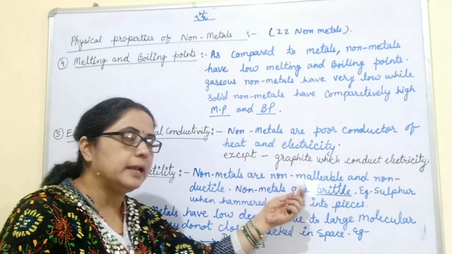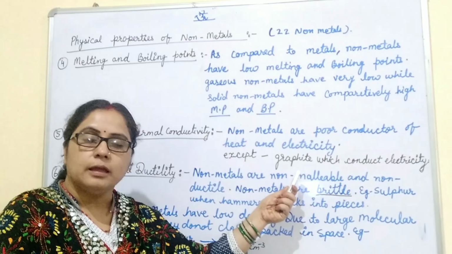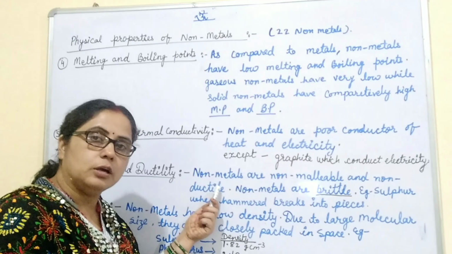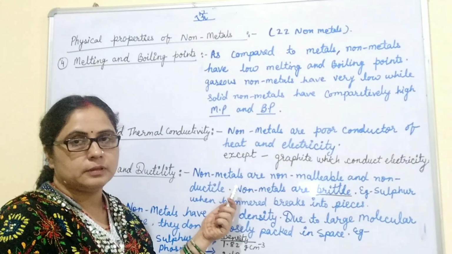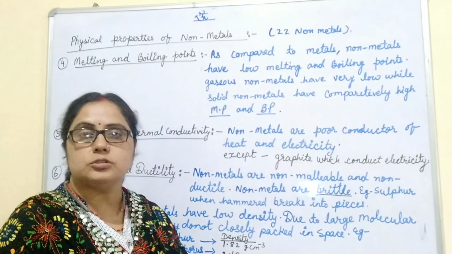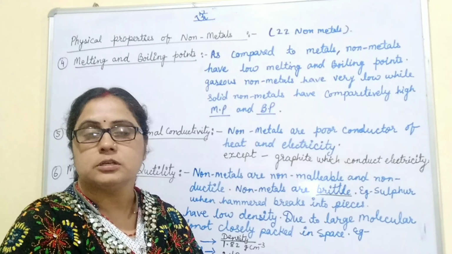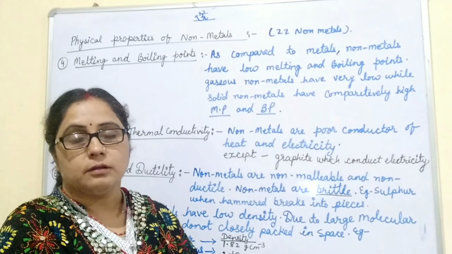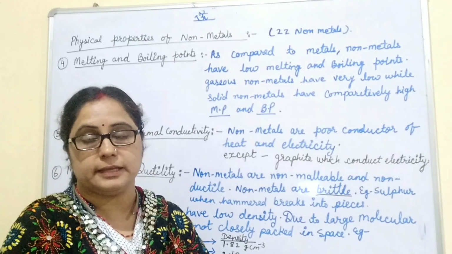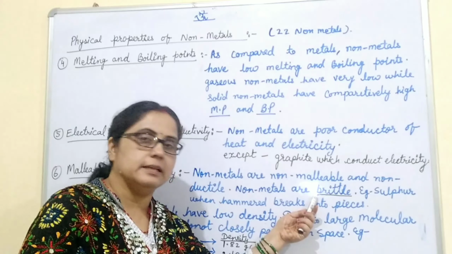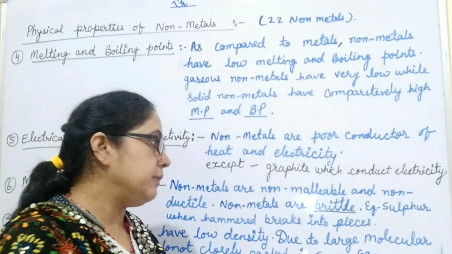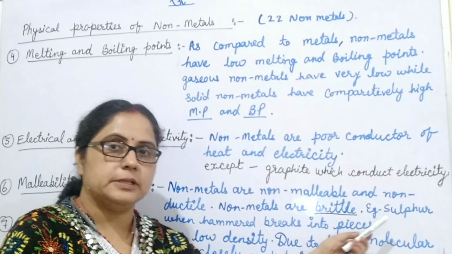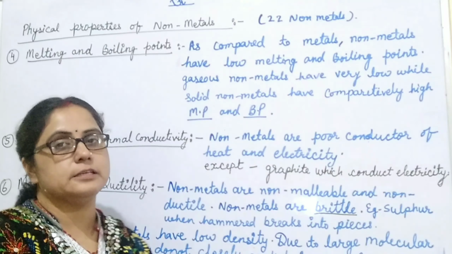Next property we have is malleability and ductility. Nonmetals are non-malleable. It means they cannot be beaten into thin sheets, and non-ductile, they cannot be drawn into thin wires. Nonmetals are also non-sonorous. They do not produce sound when struck by a hard object. One main characteristic of nonmetals is that they are brittle. It means when we beat a nonmetal, it can break into pieces. For example, sulfur on hammering breaks into pieces.